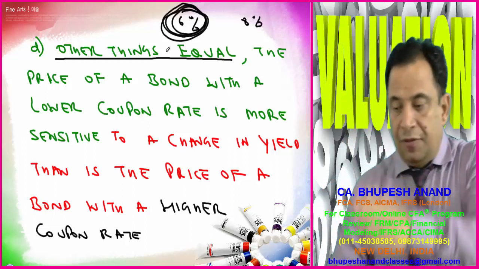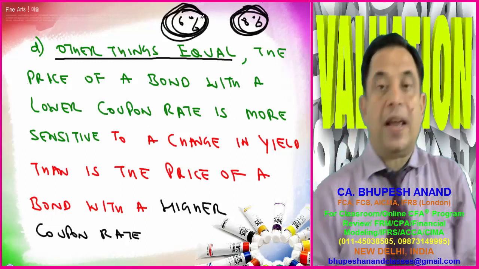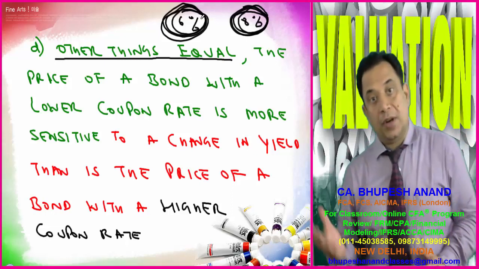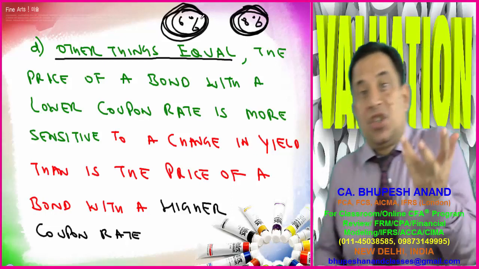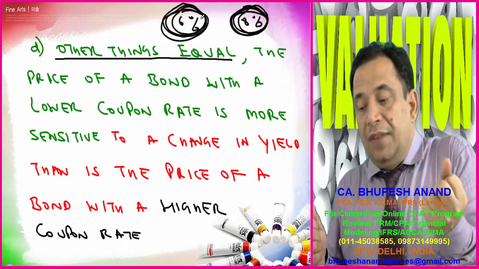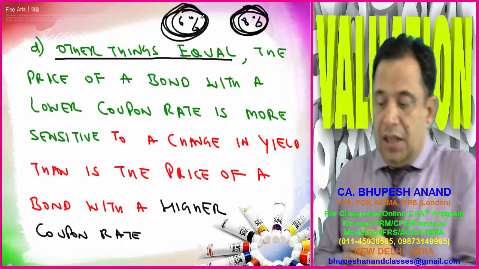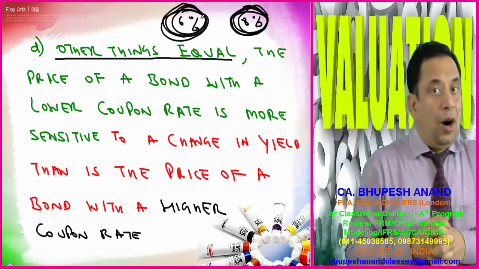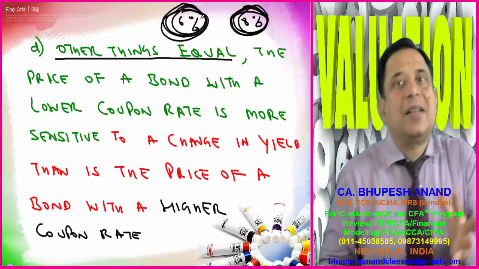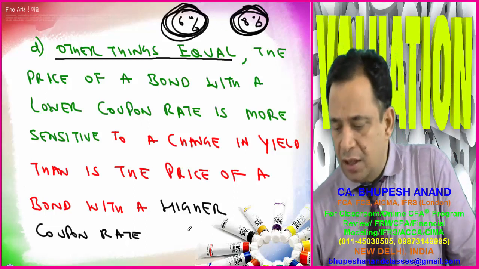So if there are two bonds, bond A and bond B, where bond A has a coupon rate of 6% and bond B has a coupon rate of 8%, now if there is a change in the yield, the price of the bond with the lower coupon, bond A, will have a higher impact as compared to the impact on bond B. So very simple, very intuitive.